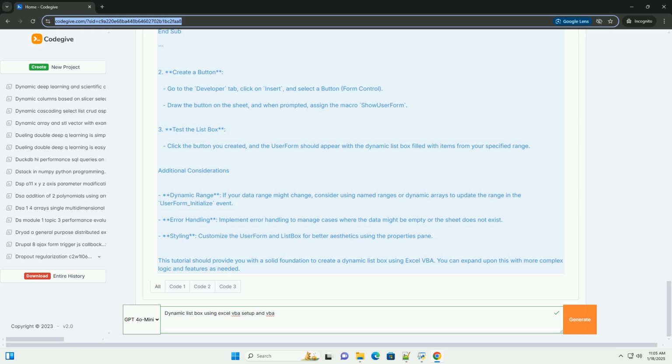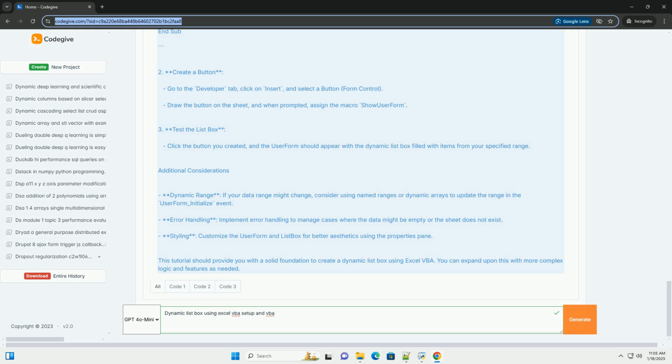Step 3, write the VBA code. 1. Load data into the list box. Double-click on the user form to open the code window for the user form. You will create the code to fill the list box when the user form initializes. 2. Add functionality to buttons, optional. If you have added a button to process the selections, you can use the following code.